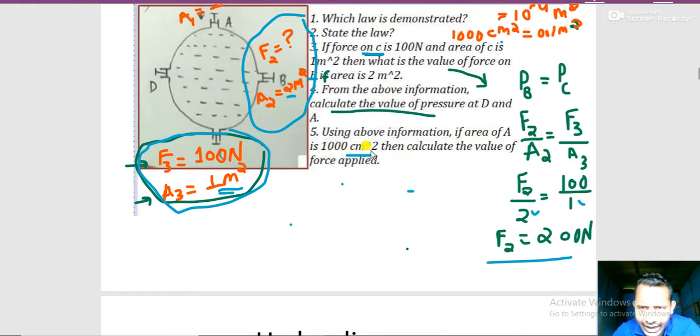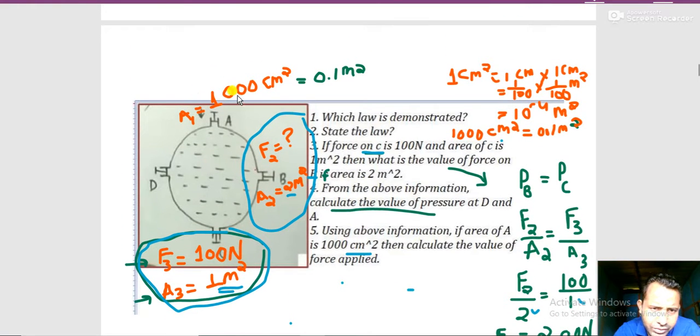Let's go up. I have converted the unit. A1 equals 1000 cm square. Okay, cm square is given. So I want to go basic and learn how to convert units. 1 cm square means 1 cm into 1 cm. Okay, 1 cm means 1 by 100 meter into 1 by 100 meter. So I have written over here meter square. This is the first line. I hope you understood. And this is the second line. Now overall, how much? 10 to the power minus 4 meter square.